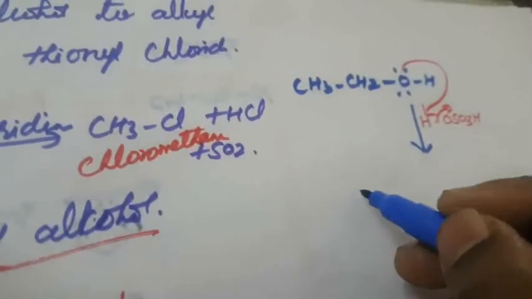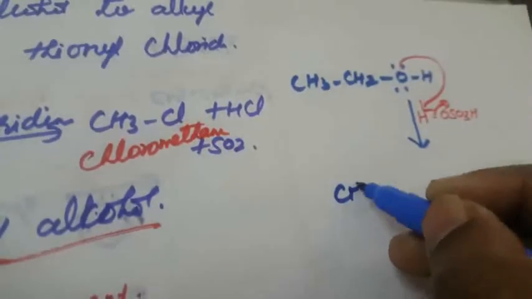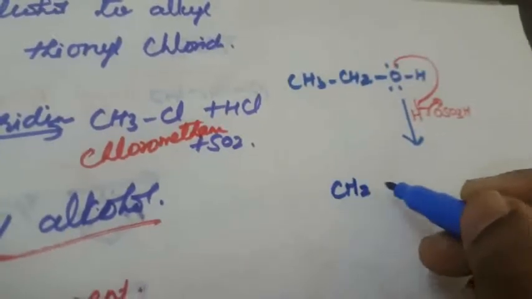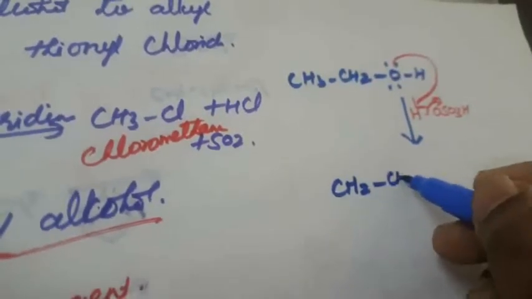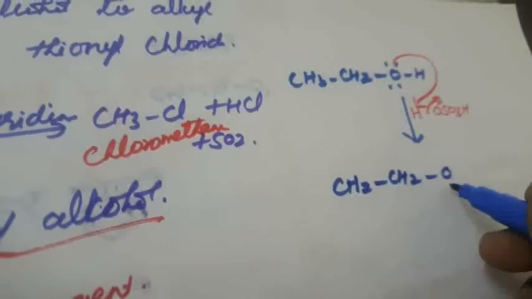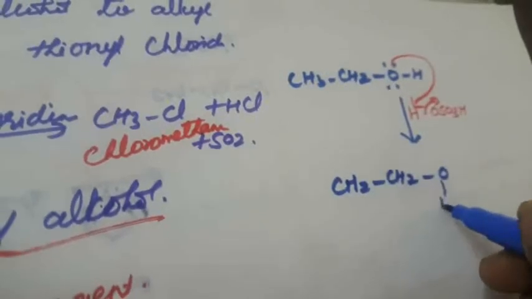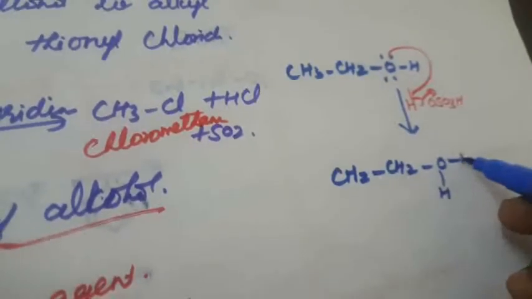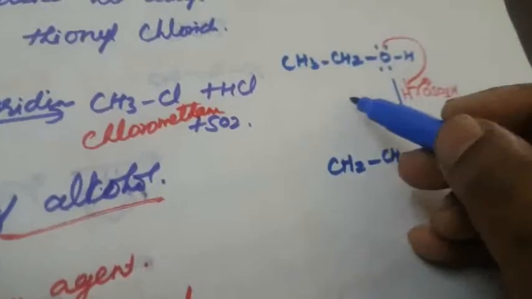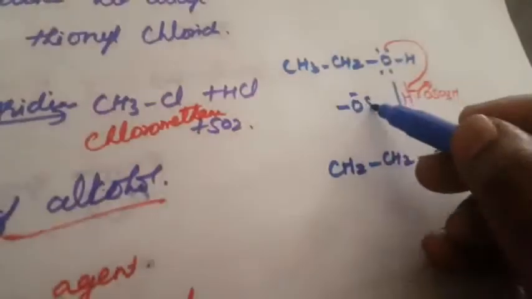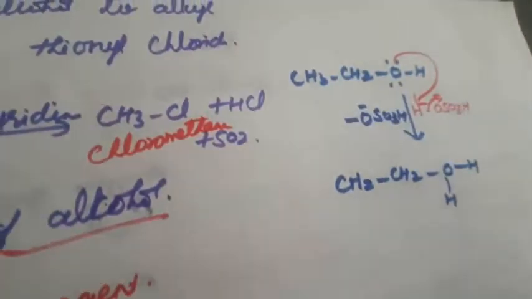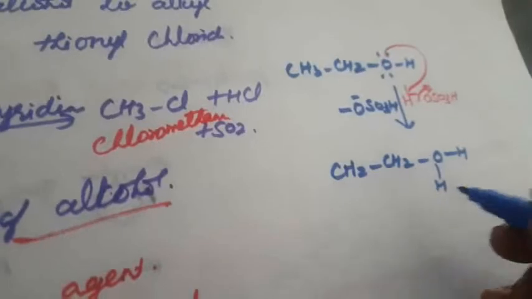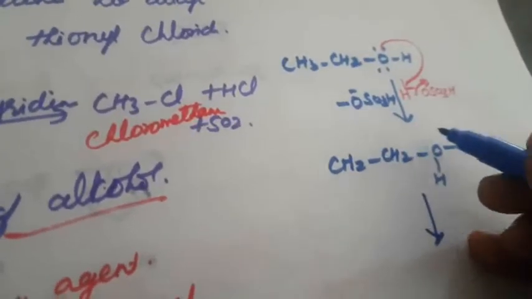What does this equation become? CH3CH2 and O, with H attached, and another H already there, plus the minus ion O-SO3H, which will be liberated. So it is protonated, and this oxygen becomes positively charged.